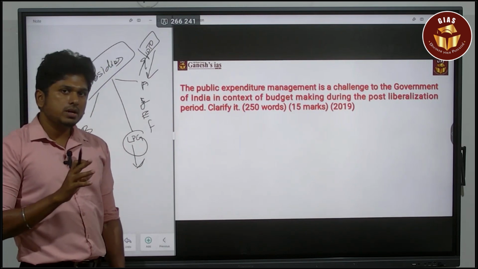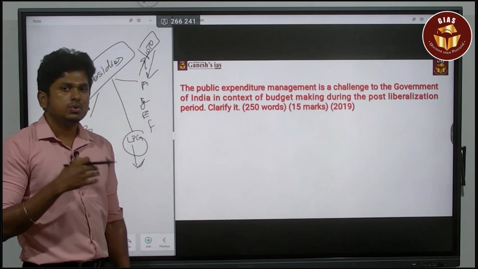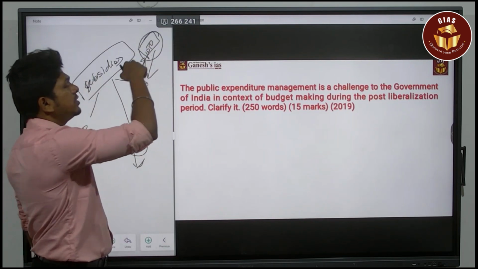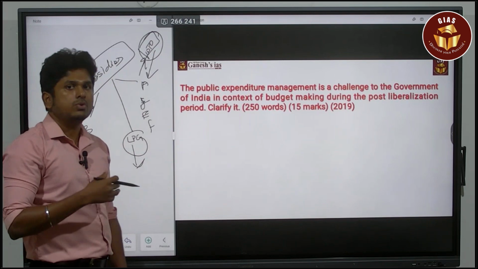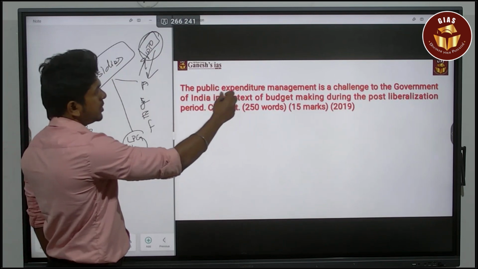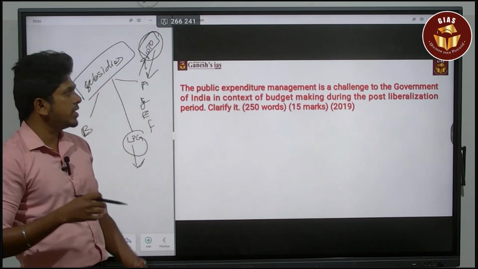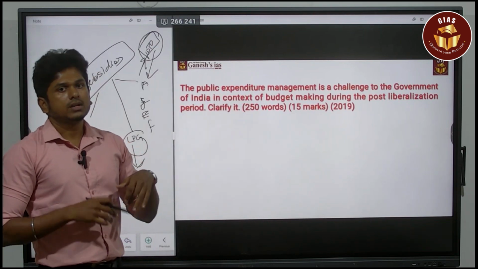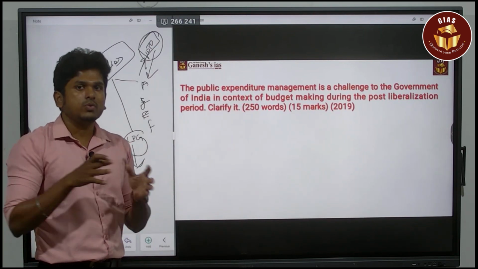The economy is not going to run with a free hand. When you interfere, the WTO comes into the picture and questions you. By the way, public expenditure management is becoming a challenge for the government of India in the post-liberalization era. This is the way you have to give the answer.